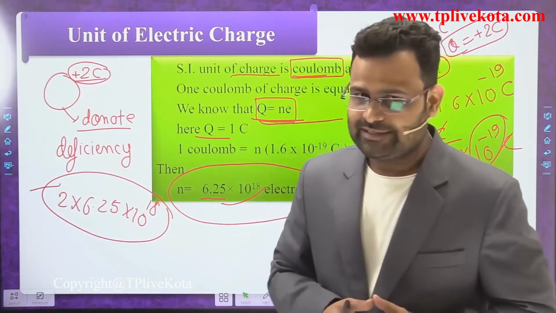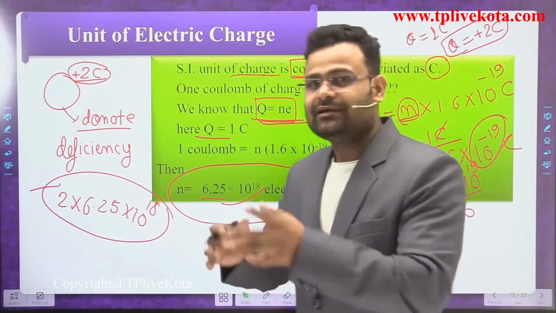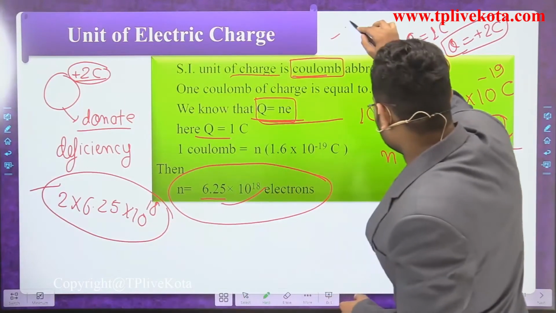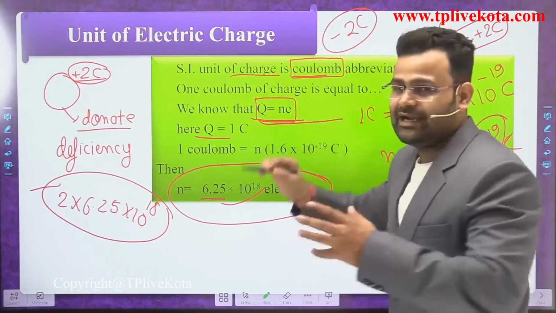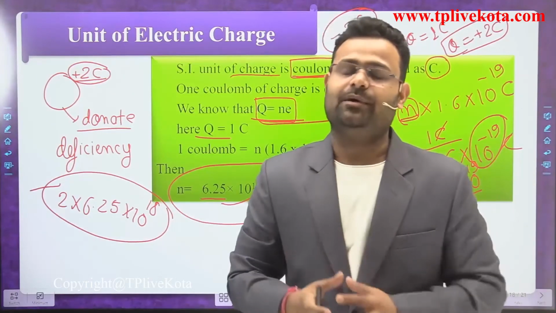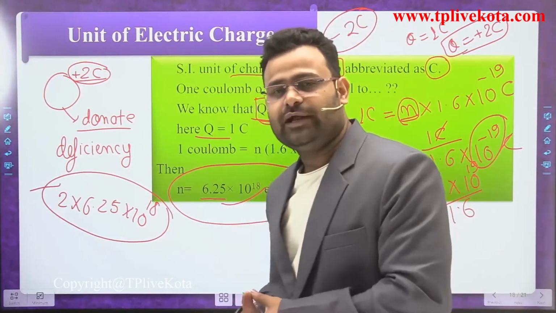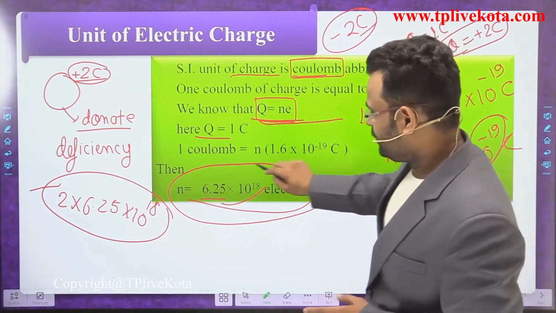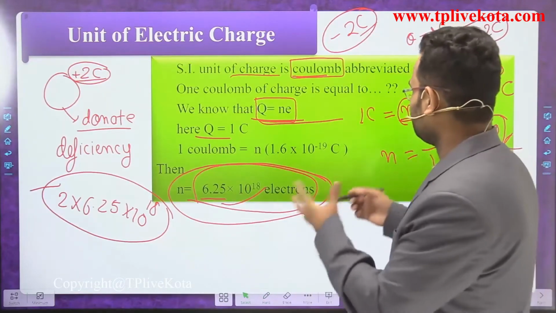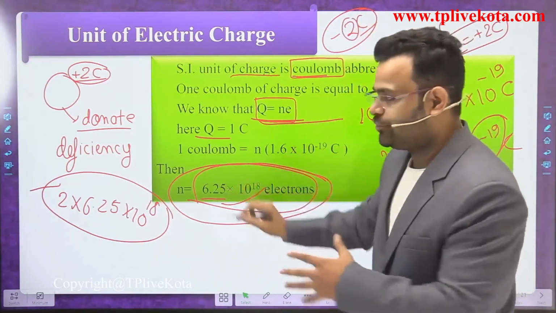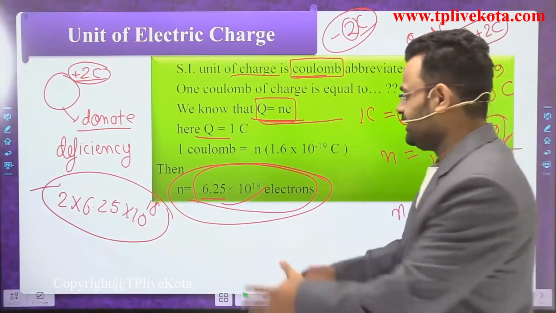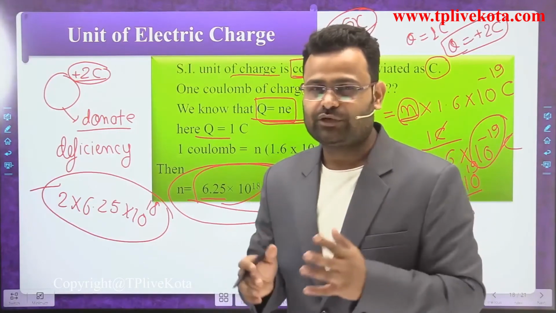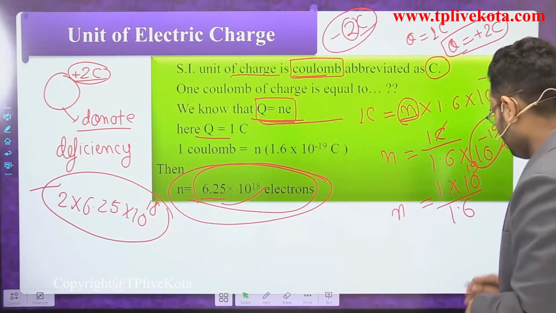Okay, understand that this is a positive charge, so we are saying there is a deficiency of electrons. If you are saying it is a minus 2 coulomb charge, that means it has an excess amount of electrons. How many electrons? We know that 1 coulomb represents 6.25 into 10 to the power 18 electrons. If we have 2 coulomb, then we multiply by 2. If we have 8 coulomb, then you multiply 6.25 into 10 to the power 18 with 8. Okay, students, that is the unit of electric charge.